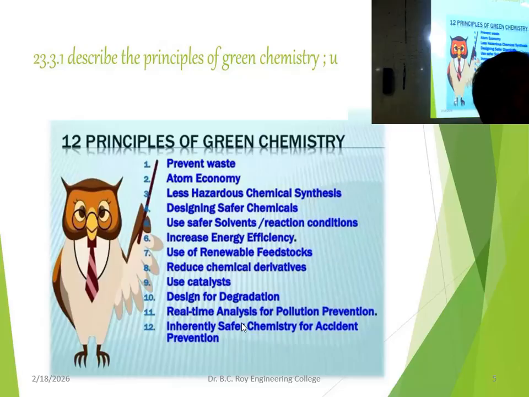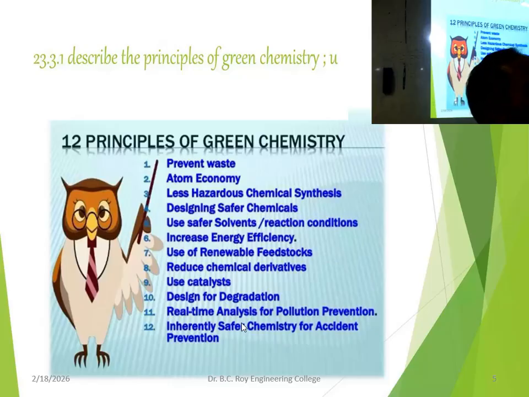Whenever you are using energy, it is related to some fuel. Without fuel, energy is not possible. That fuel will create pollution, and also there is cost involved in that. So cost is there, pollution is there. So as much as possible energy should be minimized.